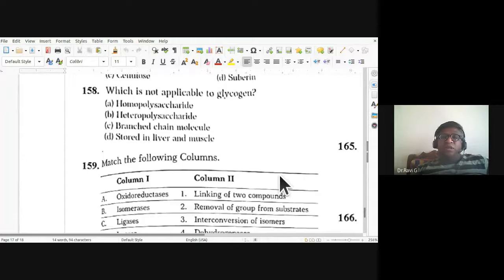Which is not applicable to glycogen? Homopolysaccharide, heteropolysaccharide, branched chain molecule, stored in liver and muscle. For 158, the answer is B. Glycogen is not a heteropolysaccharide, it is a homopolysaccharide.